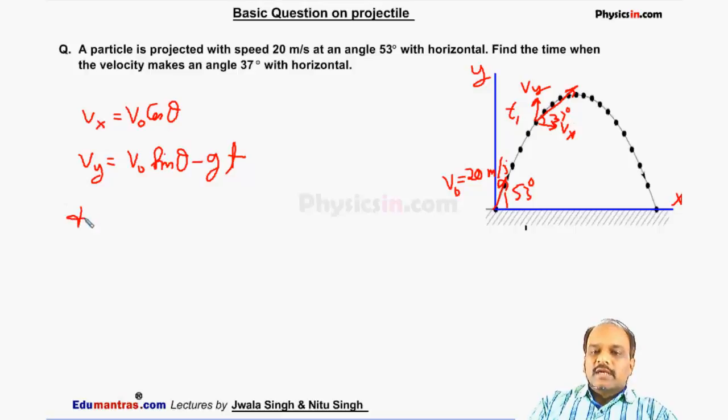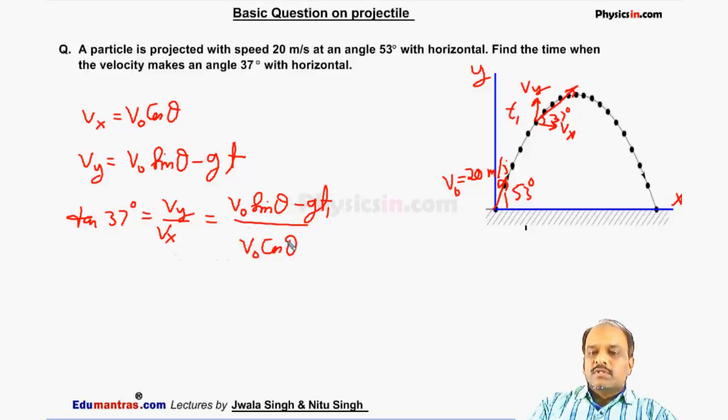So we can say tan 37 is equal to Vy by Vx. So this is equal to Vy, means V naught sin theta minus g into t1, divided by Vx, means V naught cos theta.